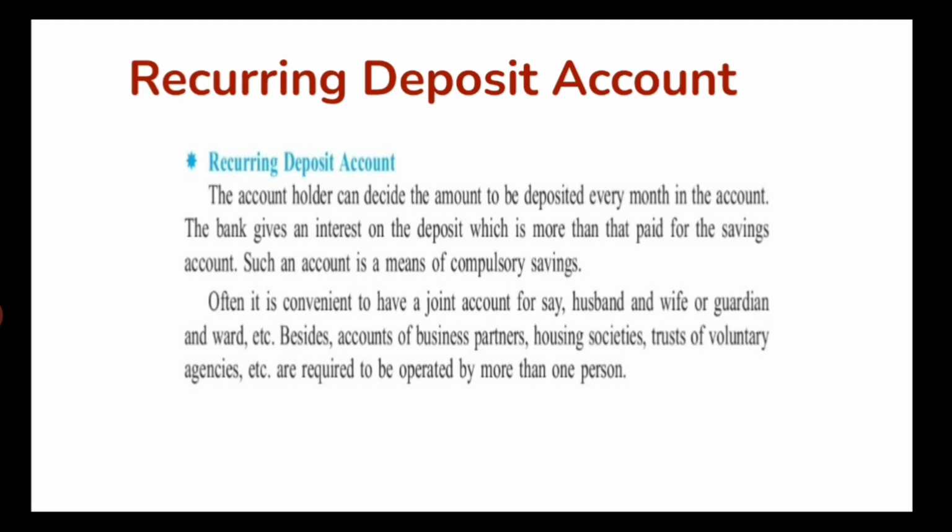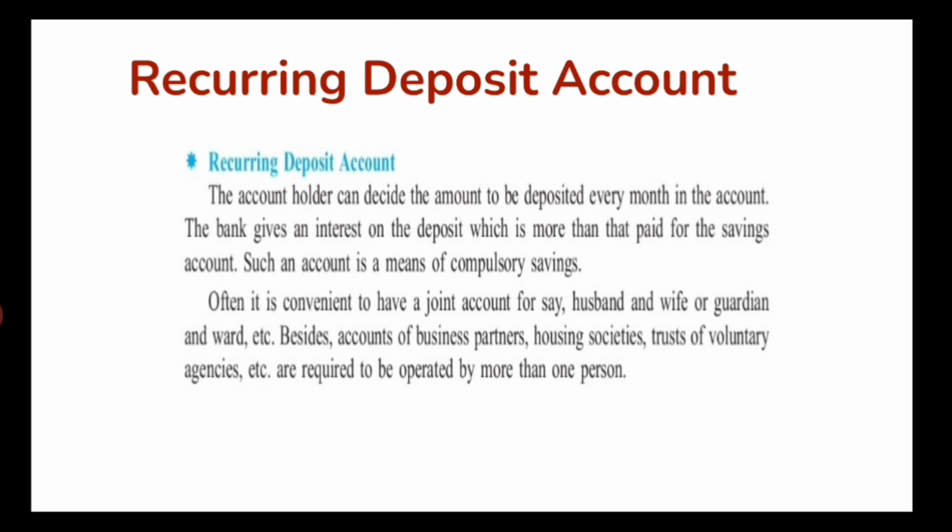Now the next type of account is recurring deposit account. It is also known as RD. A recurring deposit account holder can decide the amount to be deposited every month in the account. The bank gives an interest on deposit which is more than that paid for the savings account. Such an account is meant for compulsory saving. If you want to do compulsory saving every month, you have to put a certain amount in the bank every month. So for that you have to open an RD, that is, a recurring deposit account, and on this account the bank gives more interest than a savings account.